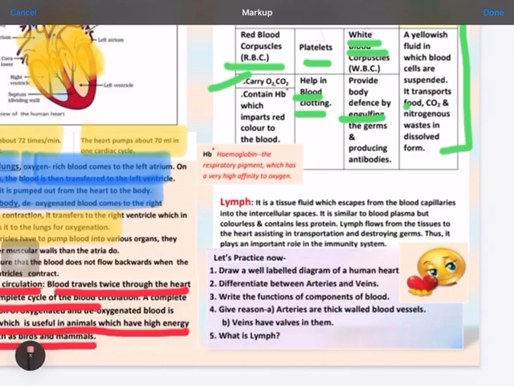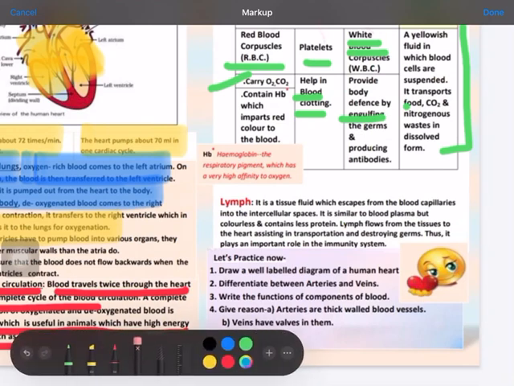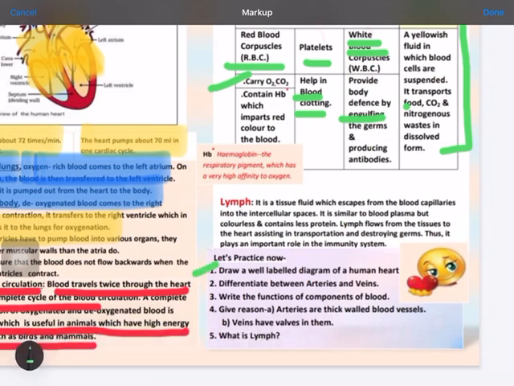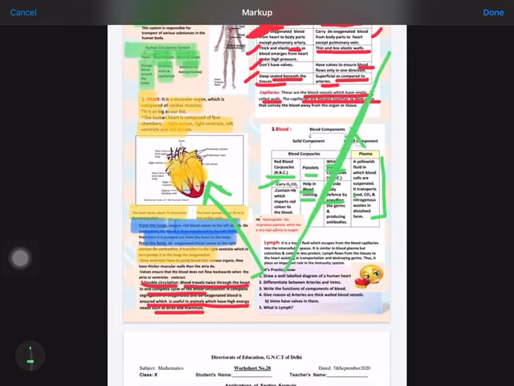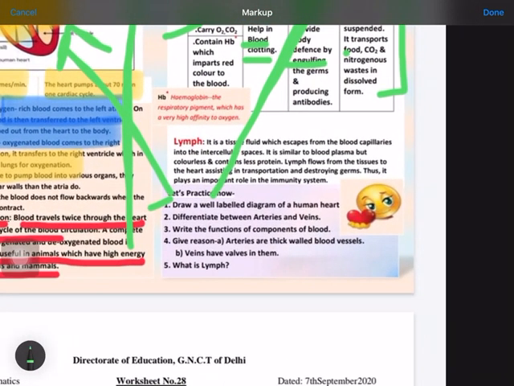Now let's see the question answers. The question answers are very simple in this. First is to draw the diagram. You can easily draw this diagram from here. Then differentiate between arteries and veins. This answer is given here, the difference between arteries and veins. All the answers are given. Then the function and components of blood, your answer number 3 is here. And now question number 4 you have to see.